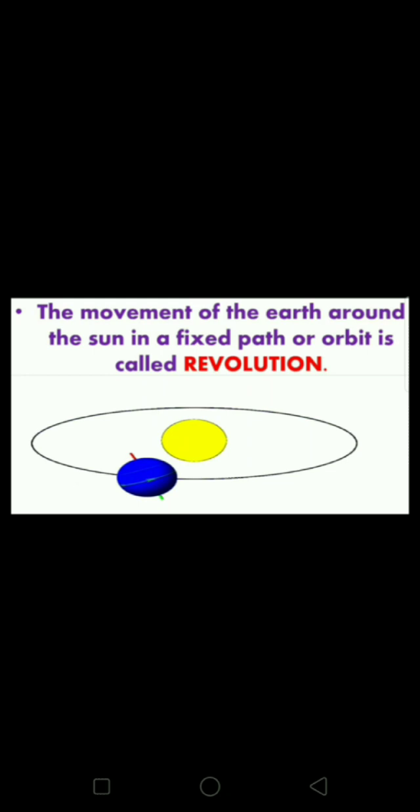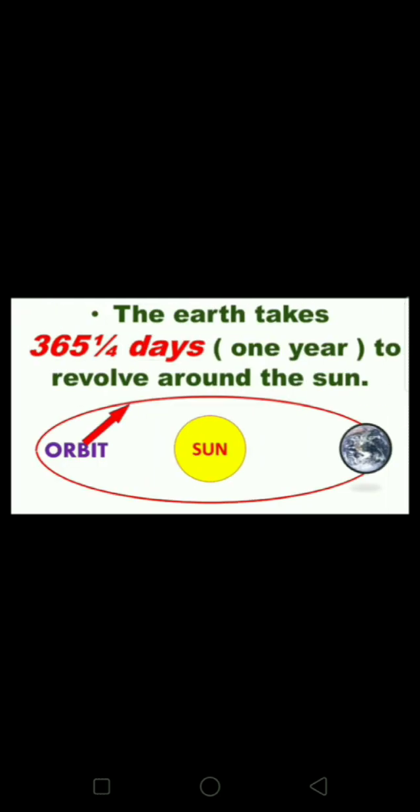And the earth goes around the sun in an elliptical orbit. The earth takes about 365 1/4 days to revolve around the sun, and we consider a year as consisting of 365 days only.